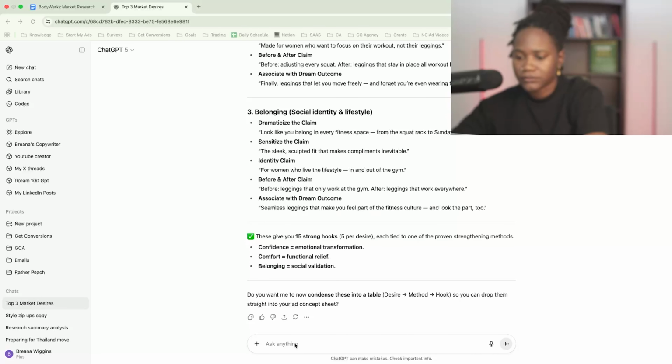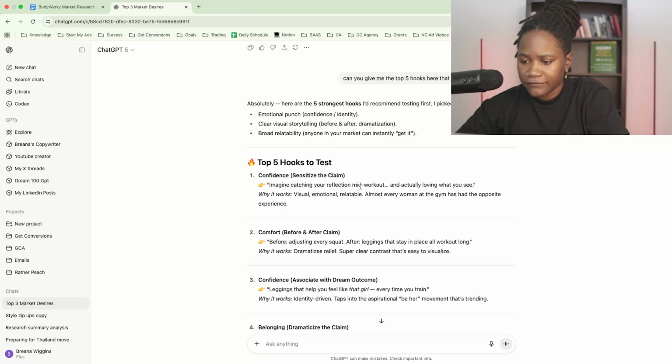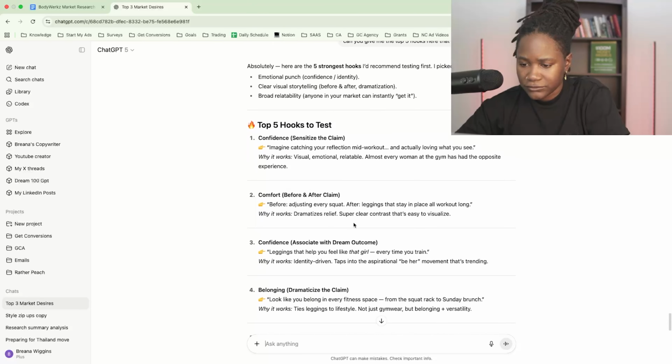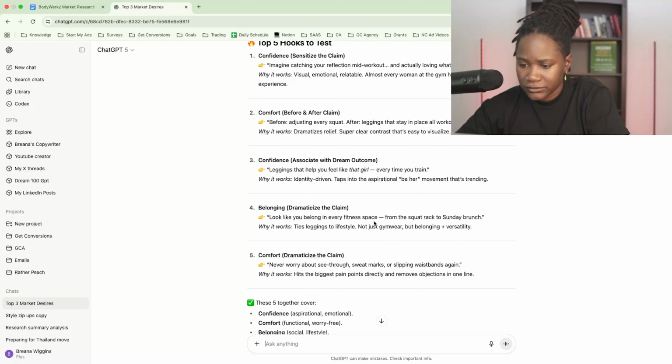Okay. So now let's say, can you give me the top 5 hooks here that you feel would perform the best? All right, so these are the top 5 that they feel would work the best. So imagine catching your reflection mid-workout and actually loving what you see. Why it works: visual, emotional. Adjusting every squat, leggings that stay in place, leggings that help you feel like that girl, looks like you belong.